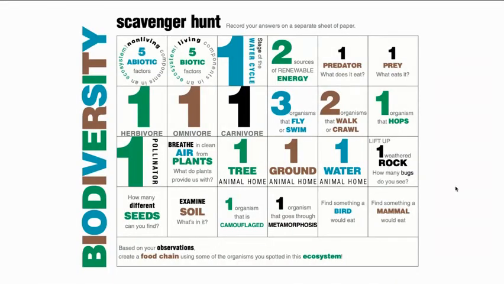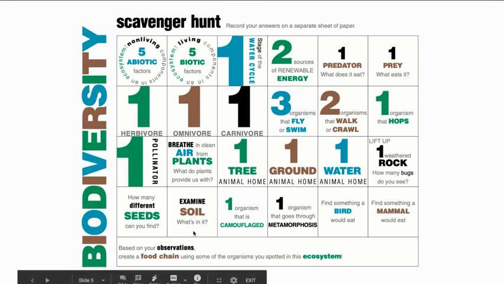And I will show you this as well. This is just something if you're out and about walking around, some items you can be looking for on a scavenger hunt. Of course, you don't have to do this at all. This is just something fun if you'd like. You can look and see if you find one predator and what does it eat. Find on the ground, perhaps look for one animal home and examine the soil. So, this is just getting you looking at some different things in the world around you when you're outside for a walk. That's just some extra fun that I thought I would put in there for you today.